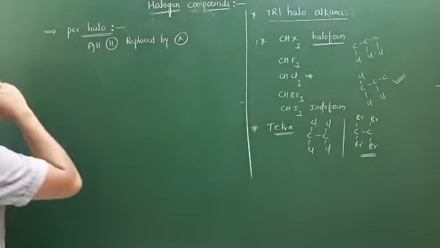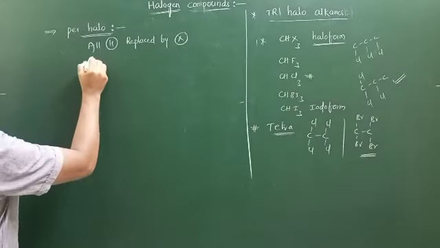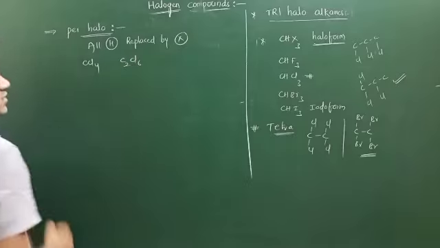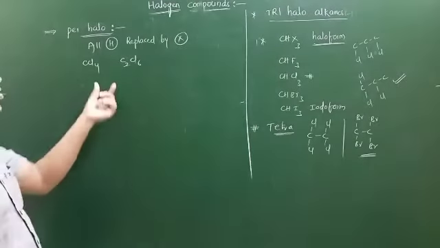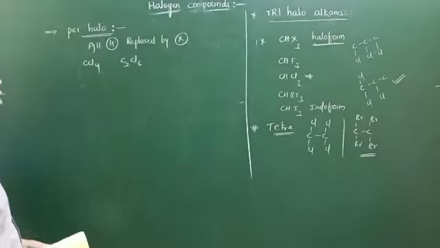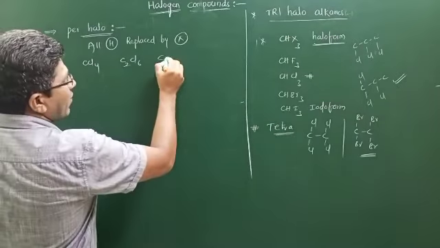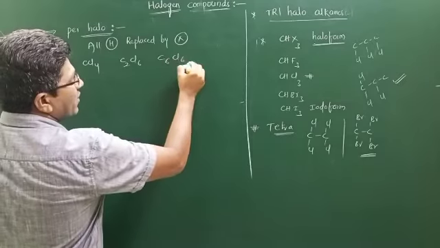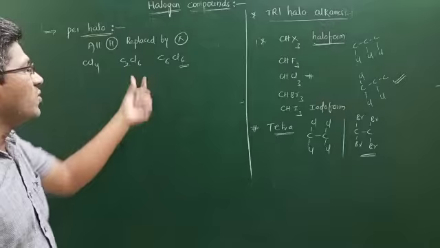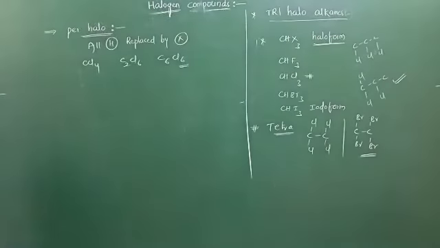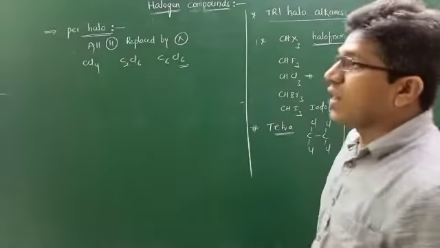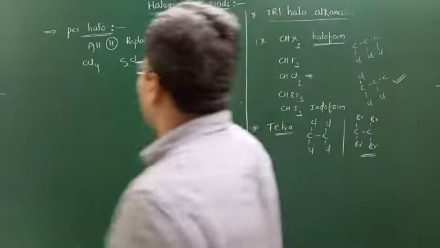For example, CCl4, C2Cl6. Is there any hydrogen atom? So all hydrogens are replaced by halogens. Those are known as per-haloalkanes. For example, C6Cl6. In benzene, 6 hydrogens are replaced by chlorines. So this is called per-haloalkanes. So this is the normal classification of alkyl halides.